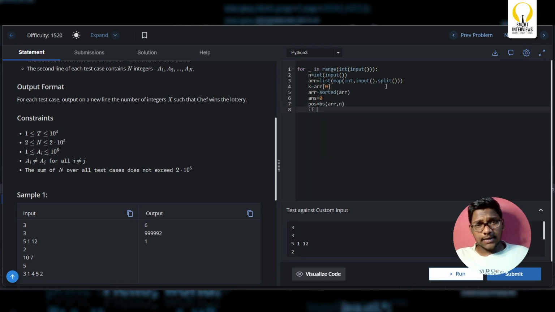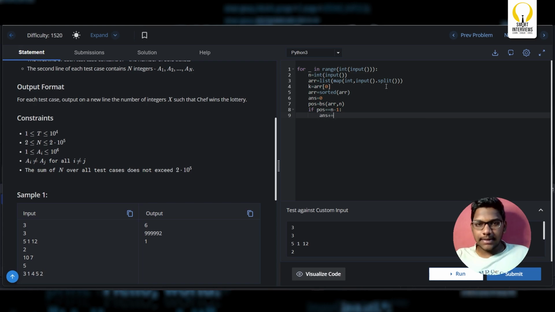So what were the edge cases that we discussed? If position equal to n minus 1, what I mean to say is, if Chef is going to pick the maximum element from the array, then you need not implement array of position plus 1 minus array of position by 2, right? You can simply consider all the values which are towards the right of it. So what will I write now?